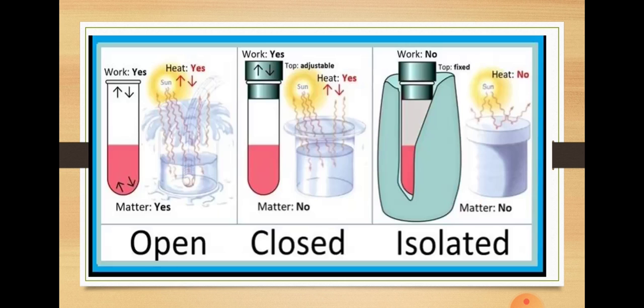A heterogeneous system: a system is said to be heterogeneous when it is not uniform throughout. That is, it consists of two or more phases. For example, ice in contact with water. This will be a heterogeneous system.